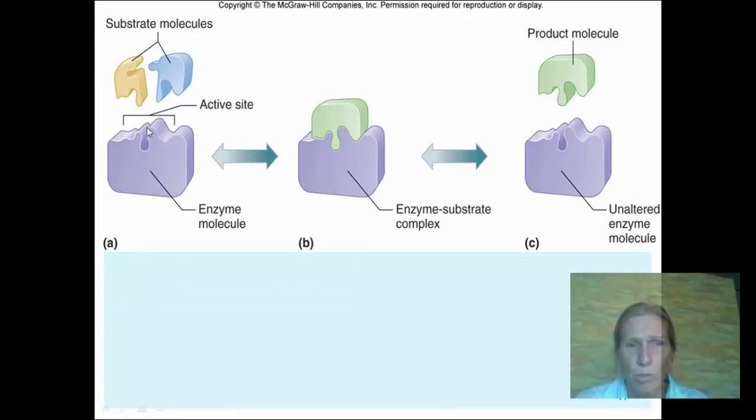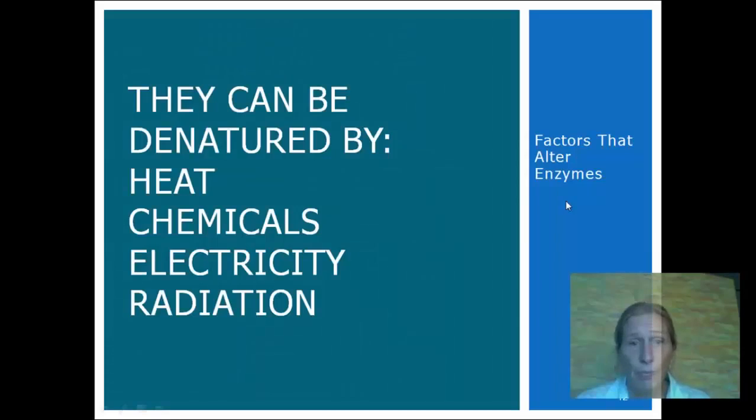We have 2 substrate molecules coming in here, for example 2 monosaccharides. The enzyme molecule stresses the bonds here, and maybe in this case it's forming a bond between these 2 molecules and forming the product molecule, which in this case, if this is 2 monosaccharides, this would be a disaccharide. We're building, or anabolism, and this takes place by dehydration synthesis, so you'd have a water molecule coming out. The enzyme is unchanged, can be used over and over again.